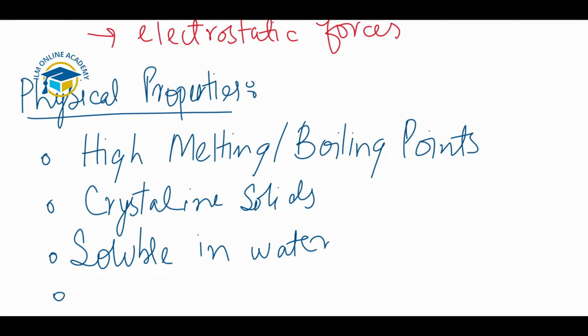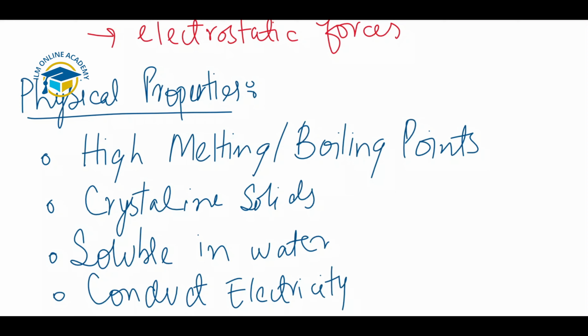Next, the last physical property related to ionic compounds is that they conduct electricity in the molten form or in the solution form. These are the two forms in which ionic compounds conduct electricity. When they are solid, the ions are held in place and do not conduct electricity, but when they are dissolved in solution or heated into the molten form, they conduct electricity, because in the liquid or solution the ions are free to move about.